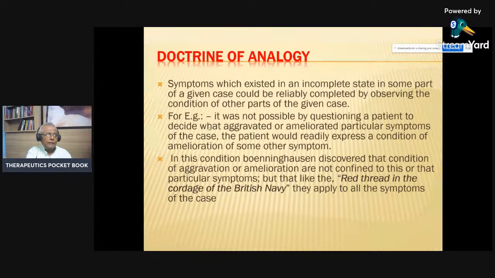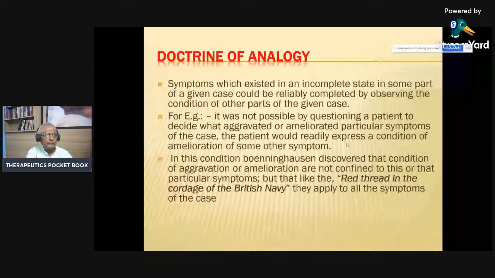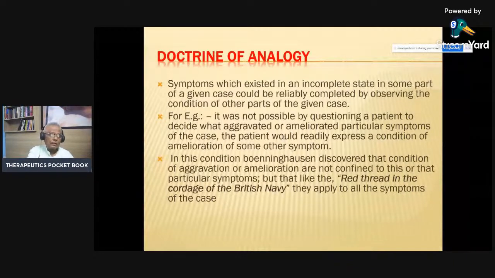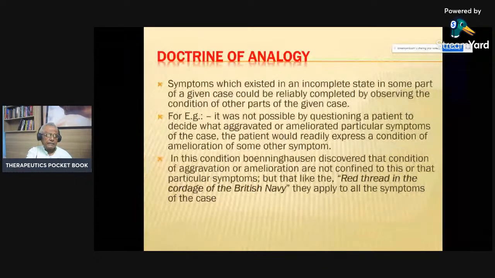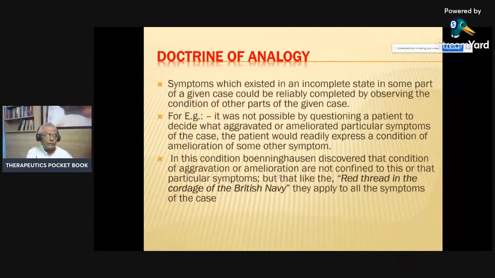For example, it was not possible by questioning a patient to decide what aggravated or ameliorated a particular symptom of the case. The patient could readily express a condition of amelioration of some other symptom. So that other symptom becomes the amelioration for the symptom under consideration. So in this condition, Boenninghausen reasoned that conditions of aggravation or amelioration are not confined to this or that particular symptom, but are like a red thread running through the case. They apply to all the symptoms of the case.